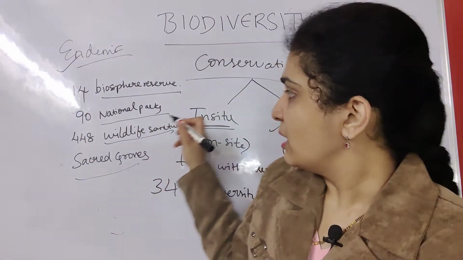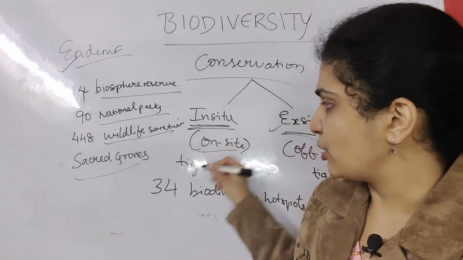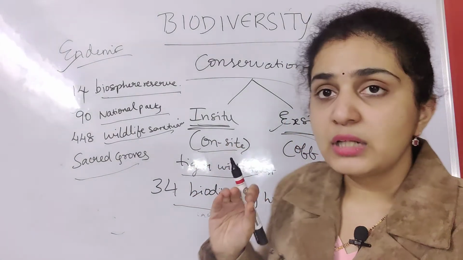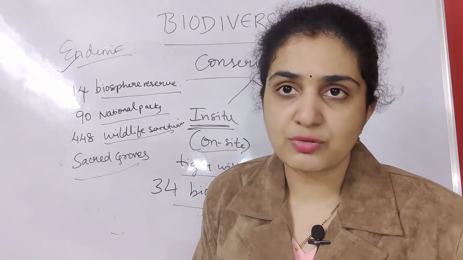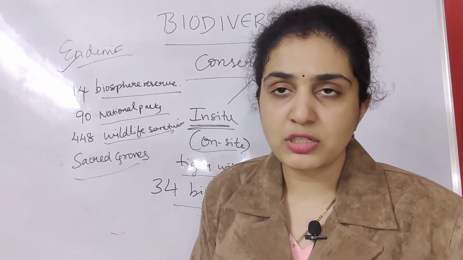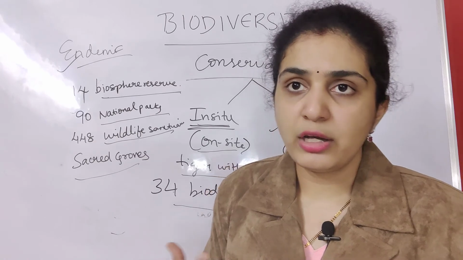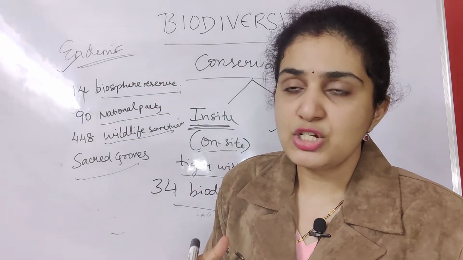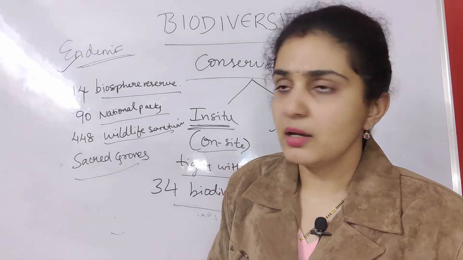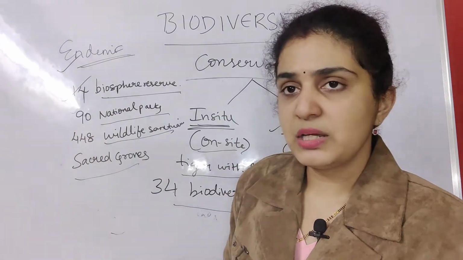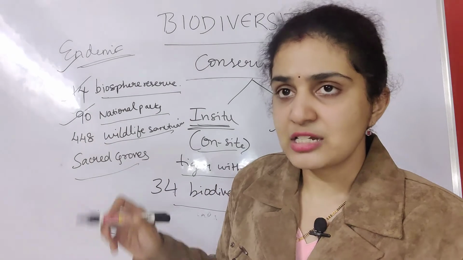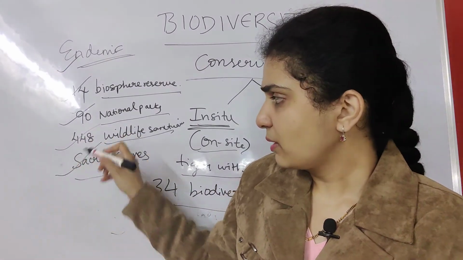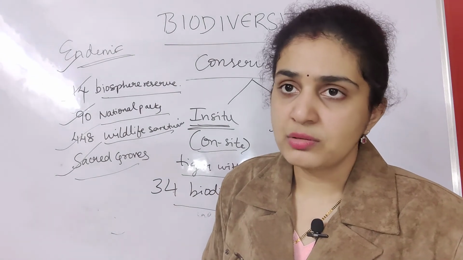First learn about one. In situ means on site protection. Tiger with the forest is preserved here. Till now, 34 biodiversity hotspots were seen. Biodiversity hotspots means where species are going to get extinct. And endemic species means species which are confined to a specific area. 14 biosphere reserves, 90 national parks, 448 sanctuaries, and sacred groves.